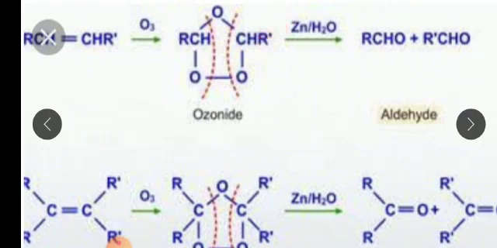If I place H here, formaldehyde may be formed. The zinc removes the oxygen as H2O2, which is formed as a byproduct along with the aldehyde.